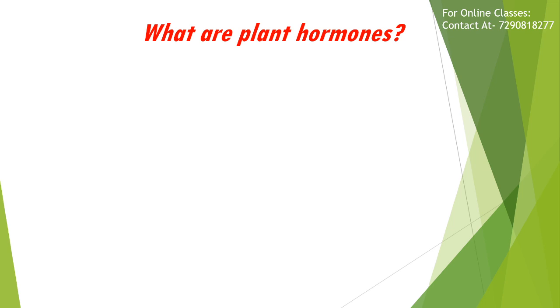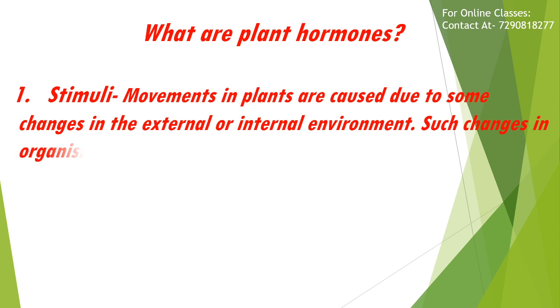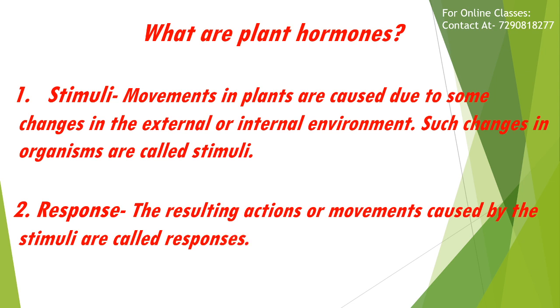First topic is, what are plant hormones? To study plant hormones, first we will understand some terms, that is, stimuli and response. Movements in plants are caused due to some changes in the external or internal environment. Such changes in an organism are called stimuli, and the resulting action or movements caused by the stimuli are called responses.